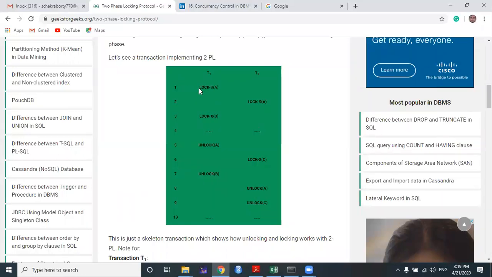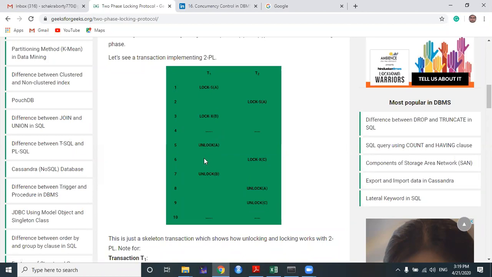In T1, steps 1 to 3 are part of the growing phase. Don't look at transaction T2. Steps 5 to 6 are the shrinking phase, because only unlocking or releasing locks is happening there. If any new lock is entering there, then we cannot say it's a shrinking phase, and it is not part of the two-phase locking protocol. Two-phase locking protocol divides granting locks and releasing locks into two different phases. Now this dash line is used to distinguish between the growing phase and the shrinking phase, and it is called the lock point.